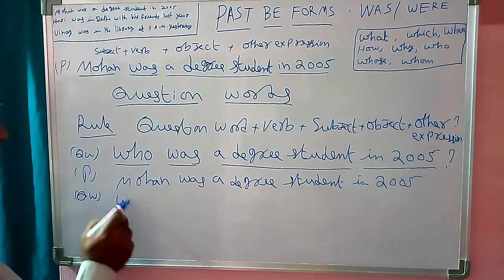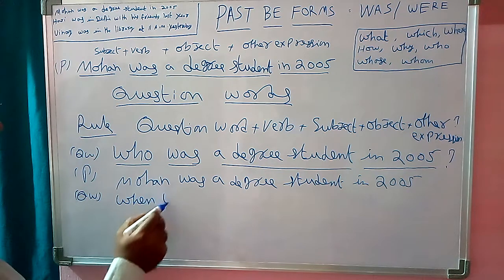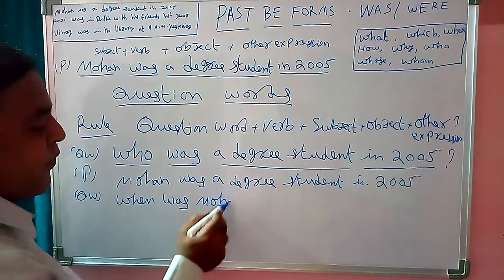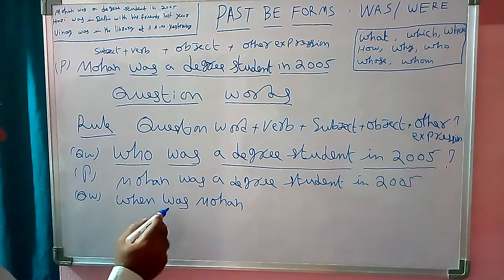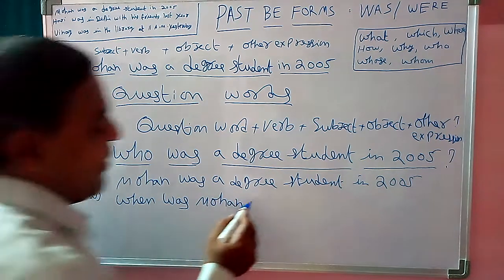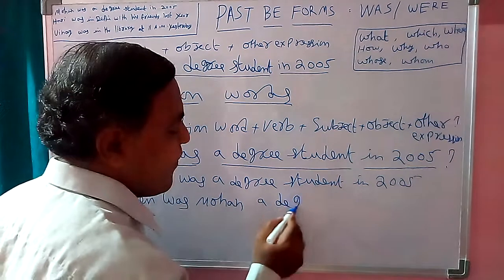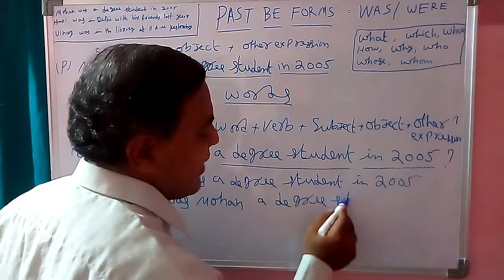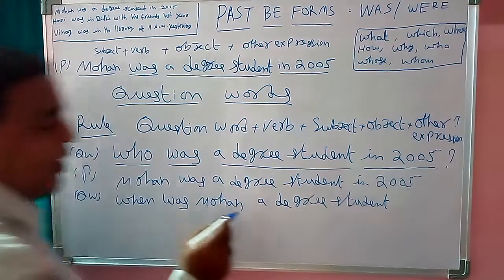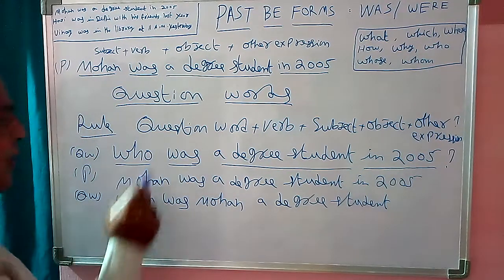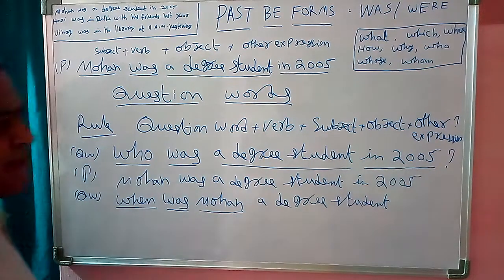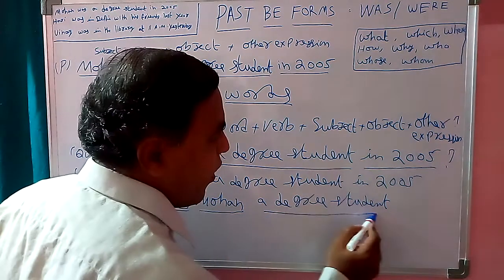So, when was Mohan a degree student? When, question word. Was, verb. Mohan, subject. A degree student, object.